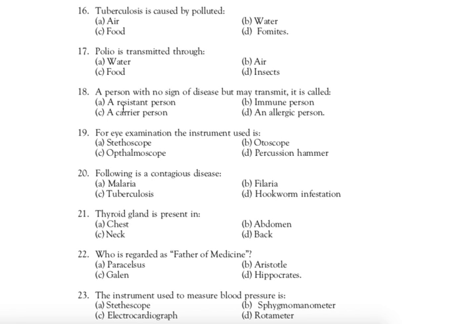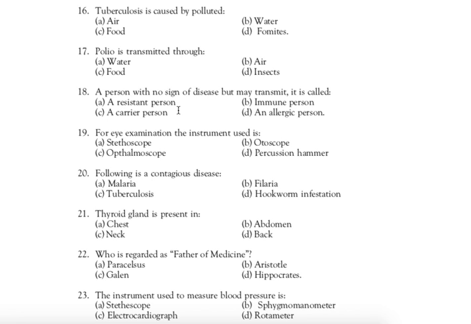Next question. Question number 17: Polio is transmitted through. Correct answer is C, food. Polio is transmitted through food, because its transmission route is the fecal-oral route.